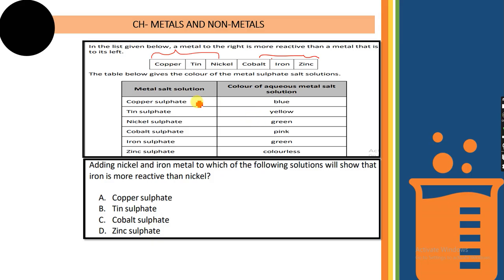What color will happen if copper sulfate? It is blue, tin sulfate yellow, nickel sulfate green, cobalt sulfate pink, iron sulfate green, zinc sulfate colorless. Now they have asked, adding nickel and iron metal to which of the following solutions will show that iron is more reactive than nickel. So out of this they have chosen iron and nickel, and you have to say whether iron is more reactive or nickel is more reactive among these four solutions.